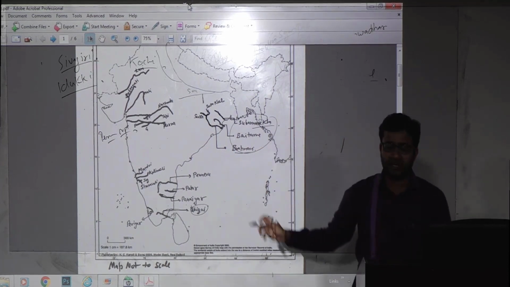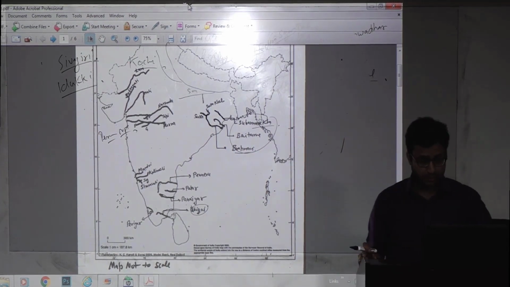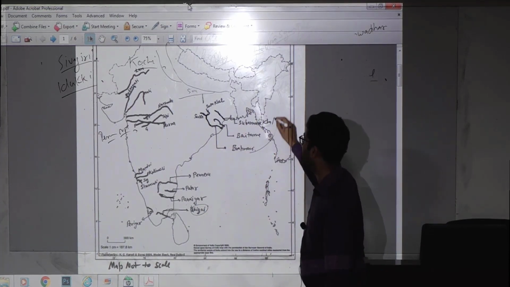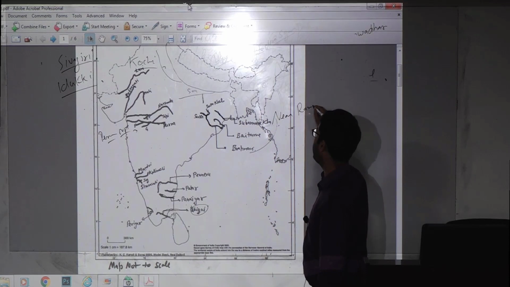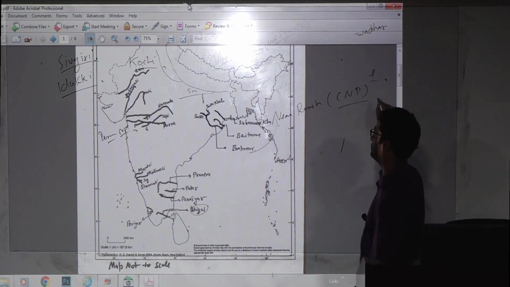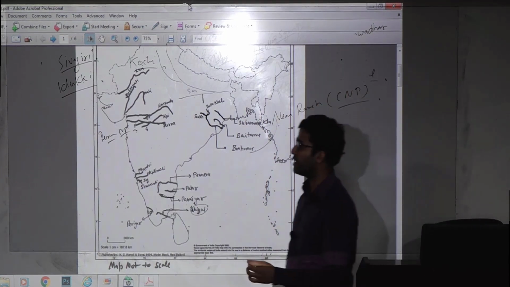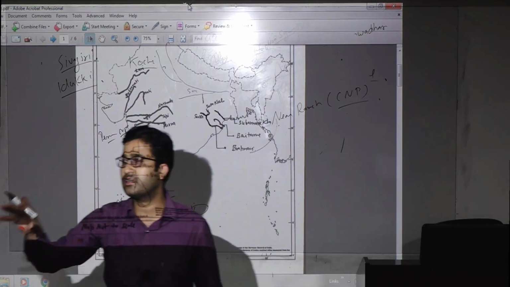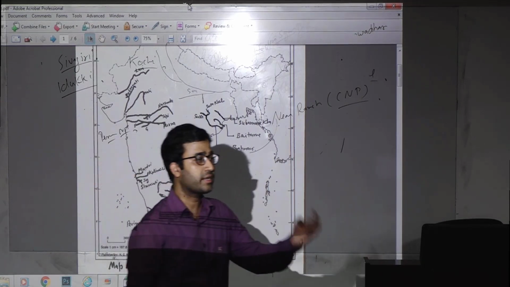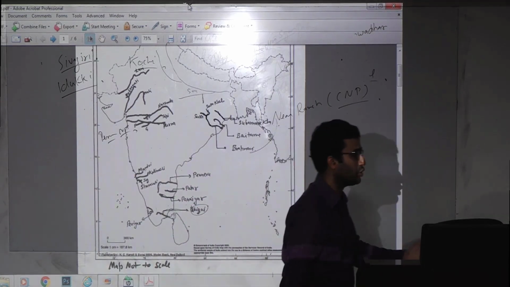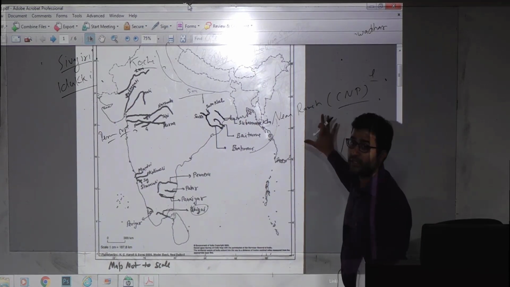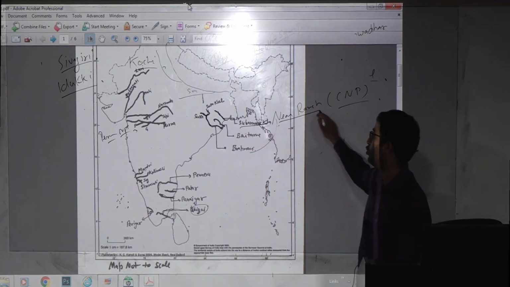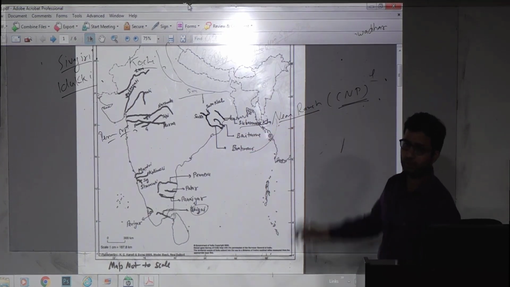So I start with the Subarnarekha river. The source of the Subarnarekha is near Ranchi, in brackets Chota Nagpur plateau. Put the Chota Nagpur plateau in a circle. Today when I told you physiography, I mentioned Vindhyan, Kaimur range, Maikal, and last class also I told you. Chota Nagpur plateau I will tell you in detail, which is important for our exam. So here Subarnarekha originates near Ranchi, Chota Nagpur plateau.